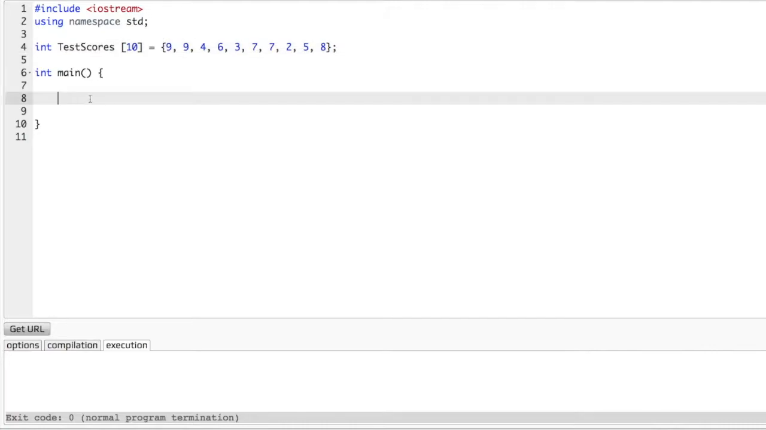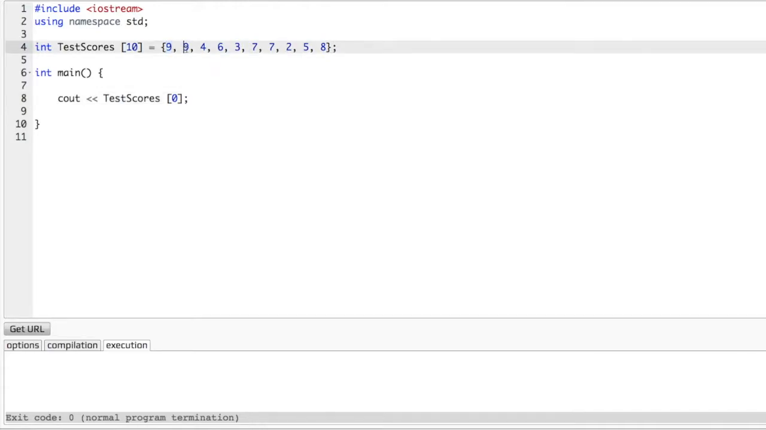let's go ahead and write a cout test scores 0. Okay, we'll get into that. You might be wondering why. You might be counting 1, 2, 3, 4, 5, 6, 7, 8, 9, 10, but programming languages, it's not just C++, it's very weird, but it's okay. It starts counting at 0, 1, 2, 3, 4, 5, 6, 7, 8, 9. It's kind of weird, but it's okay.